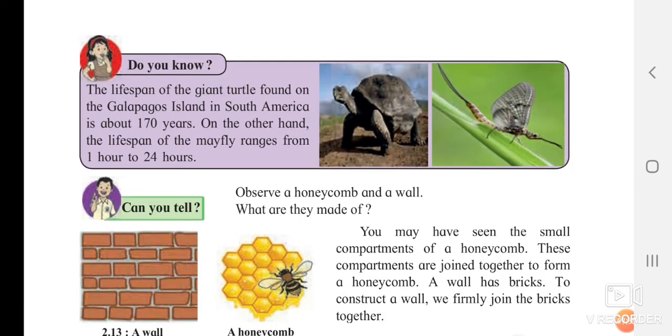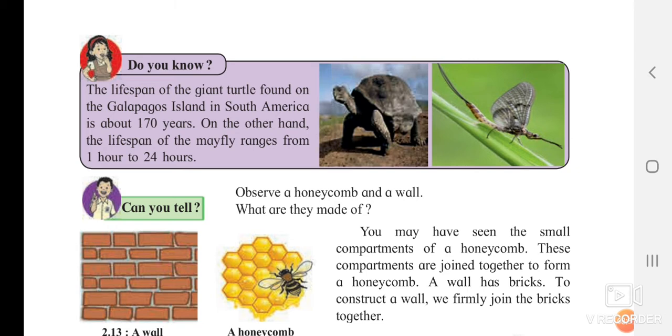Yes, the lifespan, they have given you one note over here. The lifespan of a giant turtle found on the Galapagos Island in South America is about 170 years. We human beings would have to take, I think, twice the birth to see this, because 170 years is twice our lifespan.